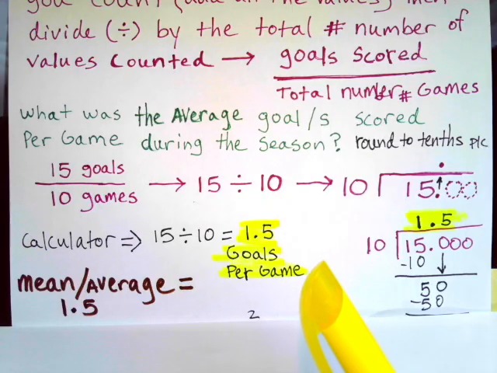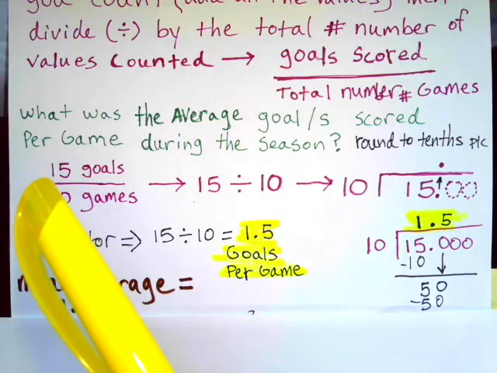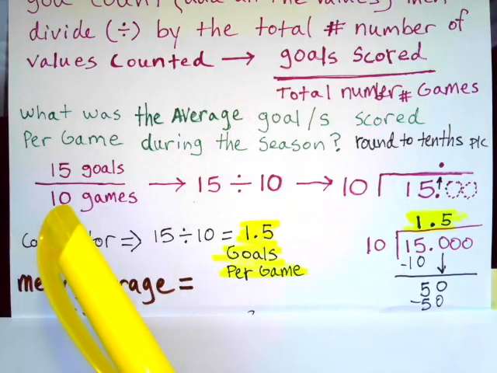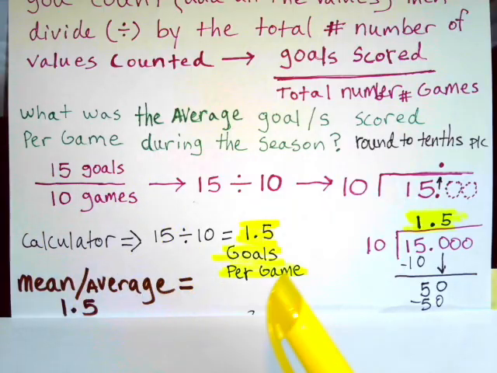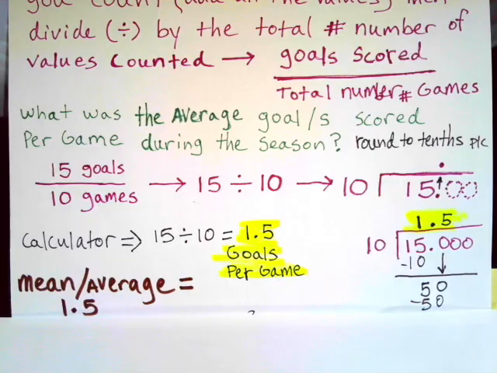Again, average is the mean. You take the total number of goals divided by the number of games. That will give you goals per game. Hey, math is easy. Take it step by step. You will place that 1.5, or 1 and 5 tenths, into that blank spot, as you saw in the part 1 video.